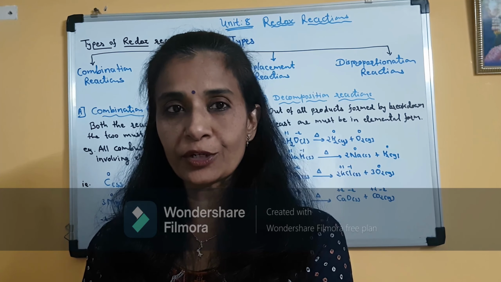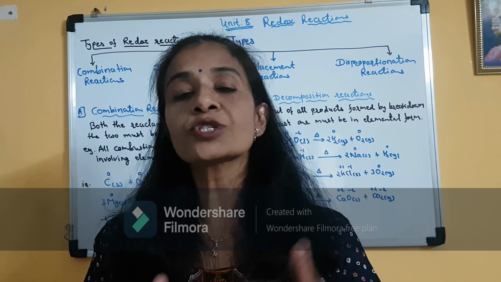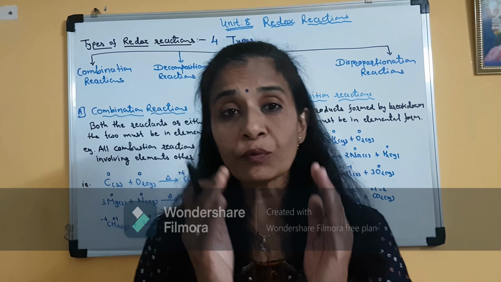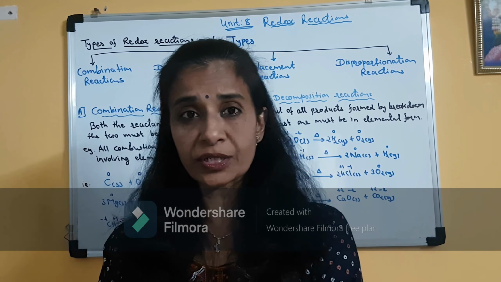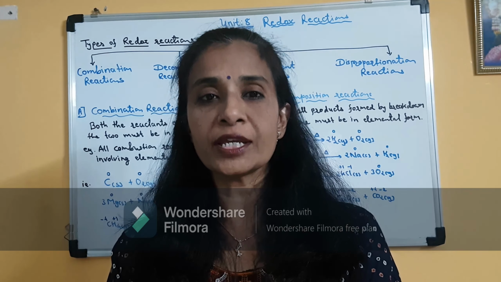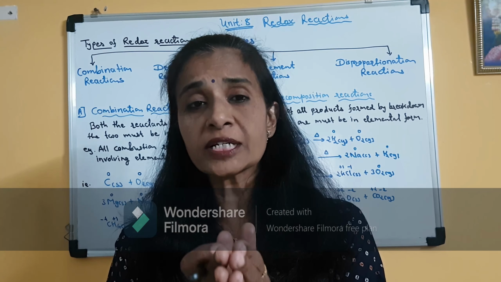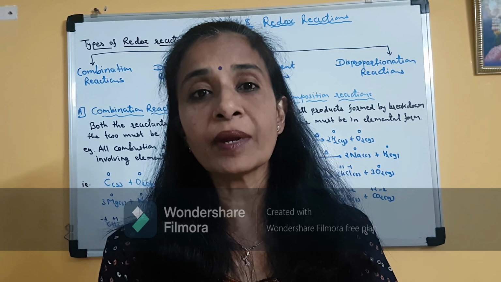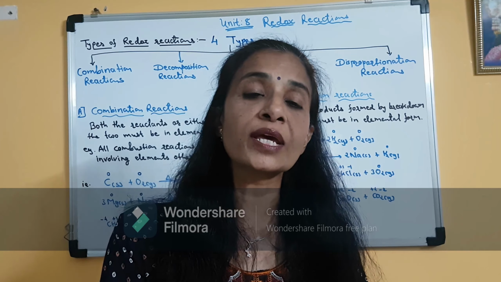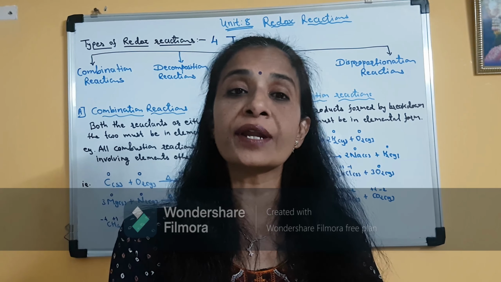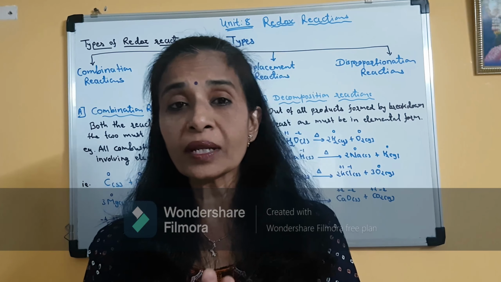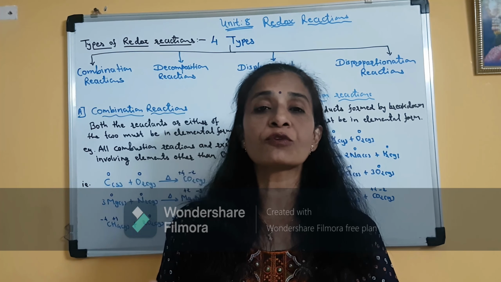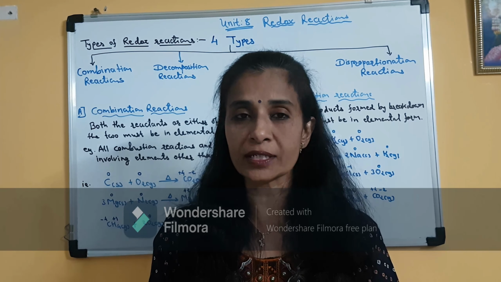Oxidation means loss of electron. When any element loses electron, then it is called oxidation. Clear? The one which is undergoing oxidation is called the reducing agent. The substance itself will undergo oxidation, but it will reduce the other element, and that is why it is also known as a reducing agent, or it is called a reductant. Clear? So whenever an oxidation reaction occurs, there is loss of electron. Electrons are negatively charged. Clear?